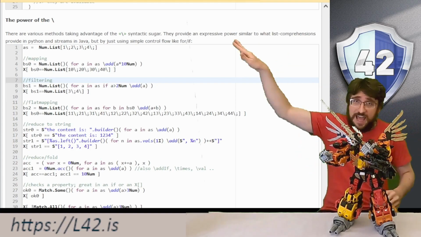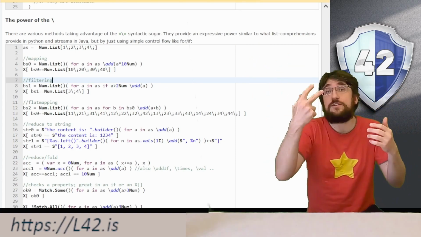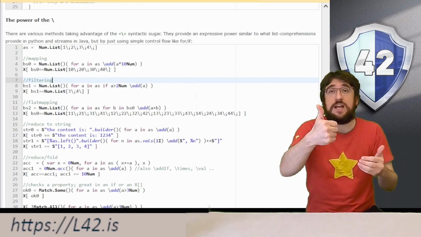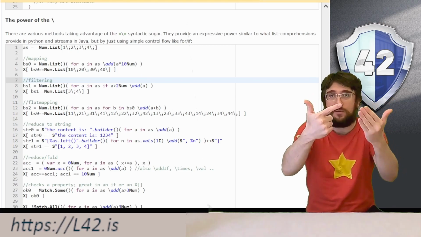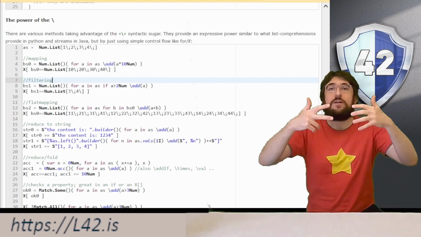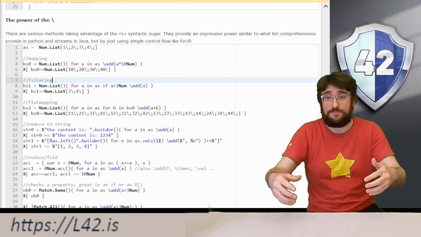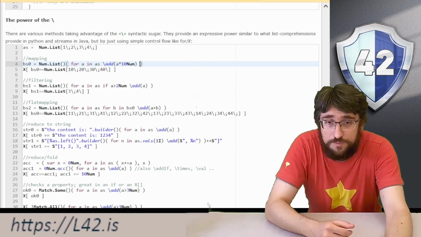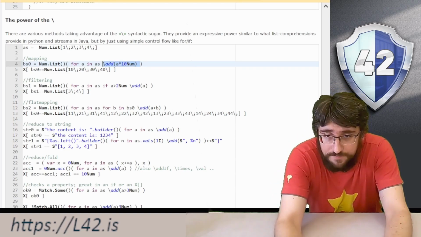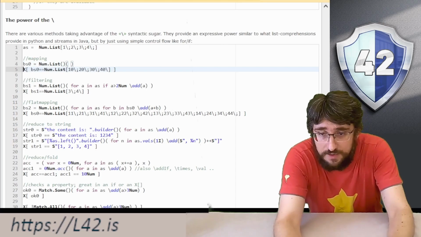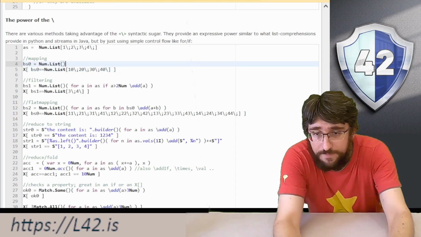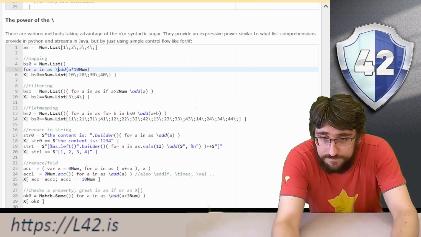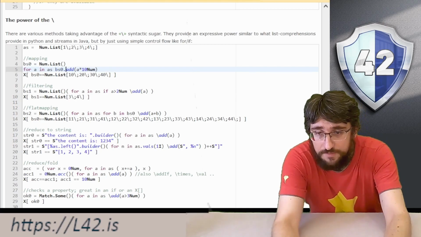This syntax with a slash is actually equivalent to writing 3 different lines of code. One where we declare the empty collection, one where we populate the collection, and one where we return this collection. So, in concrete, you see this one could be translated into this, where we take off this and we do BS0.